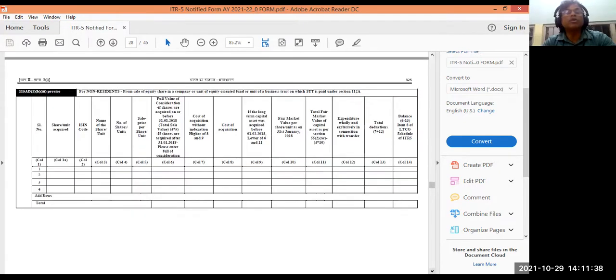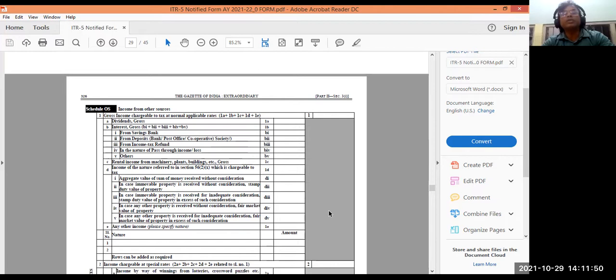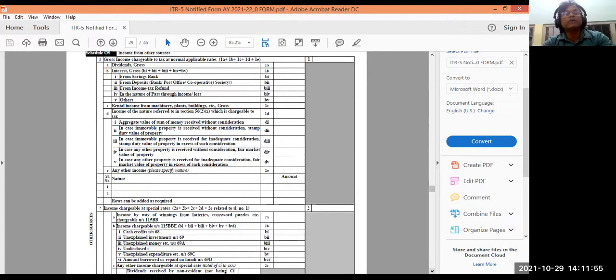So income from all different heads will be calculated. The schedule OS means income from other sources. Yes, schedule OS means income from other sources. If you have income from other sources, all these details will be inserted here. Income from other sources, and go ahead.